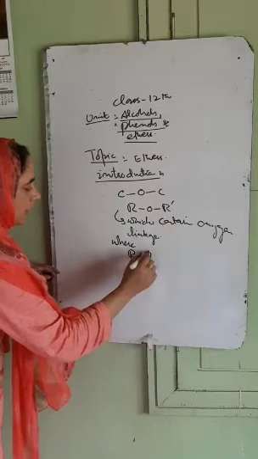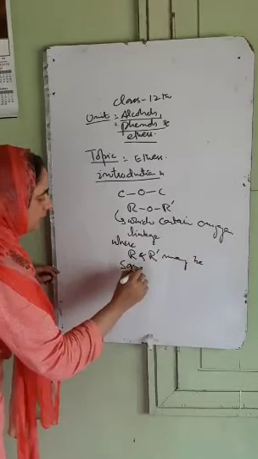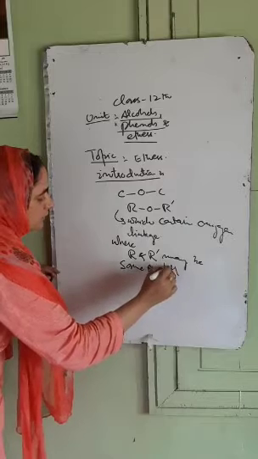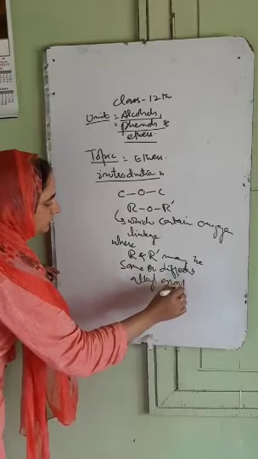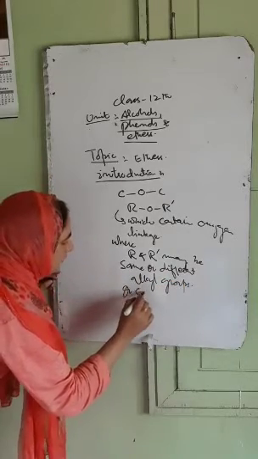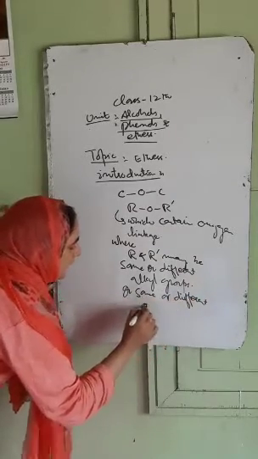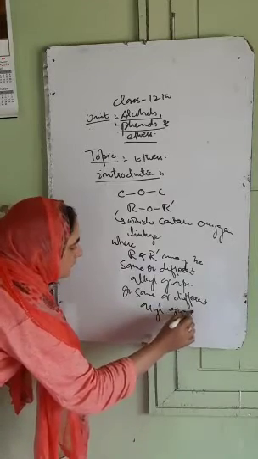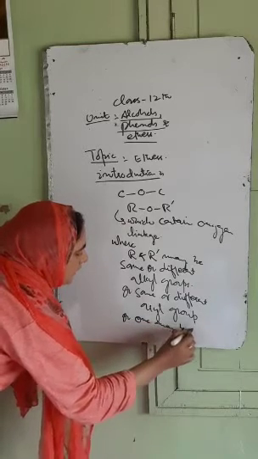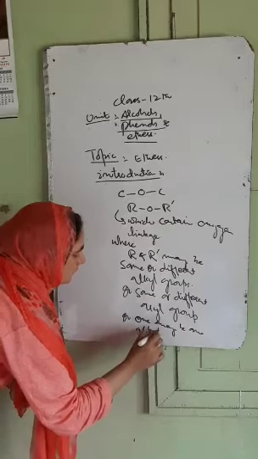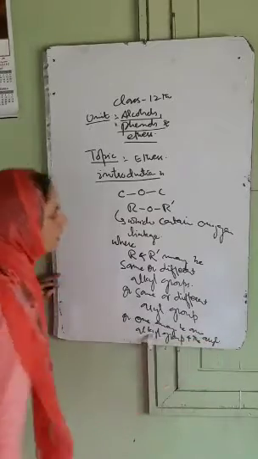Where R and R dash may be same or different alkyl groups, or same or different aryl groups, or one may be an alkyl group and the other an aryl group, are called as ether.